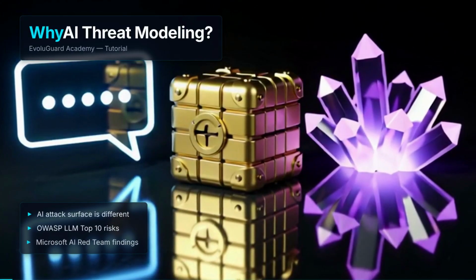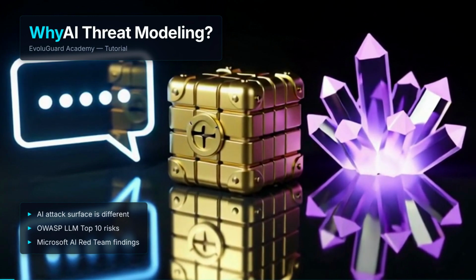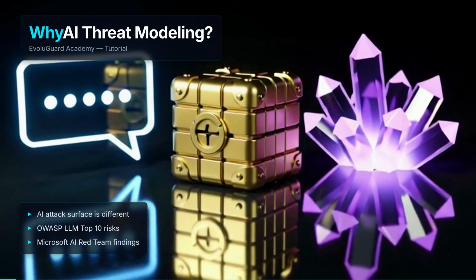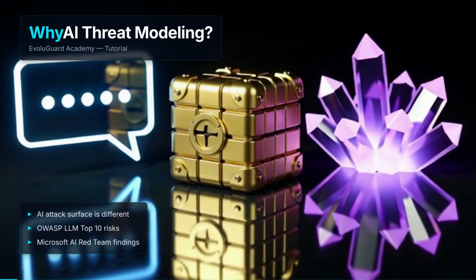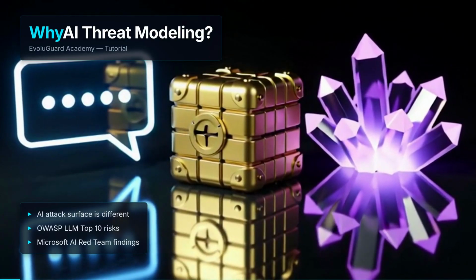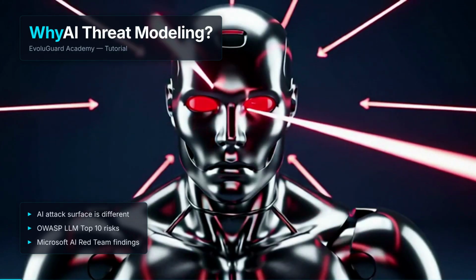Traditional threat modeling focuses on software components, APIs, and databases. AI systems are different. They ingest training data that can be poisoned. They expose inference endpoints that can be manipulated through adversarial inputs. They embed models that can be stolen through extraction attacks. And they operate in feedback loops where one compromise cascades.